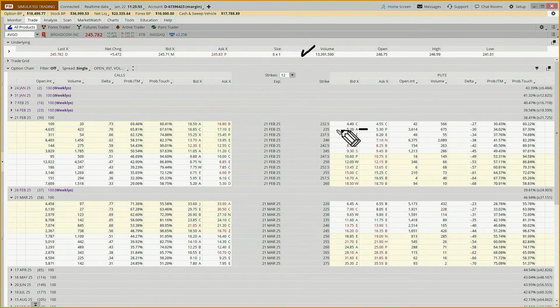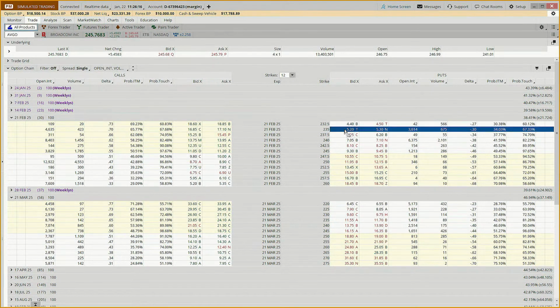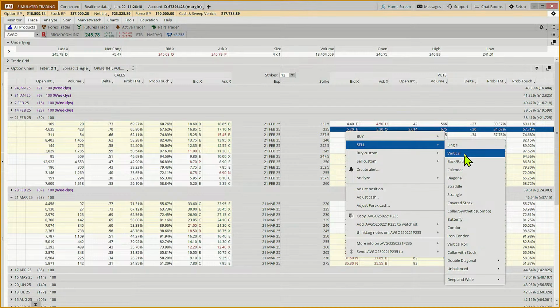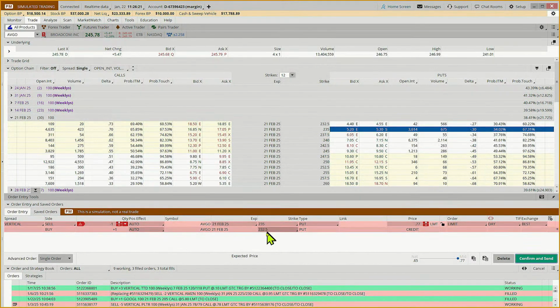Do we have a tight bid-ask spread? Check. Do we have lots of open interest, at least 20 times the number of contracts we're planning to trade? Check. 3,000, we're probably going to do 1 or 2 contracts. So we're good to go on all of those things. So then what question remains is, are we getting enough premium for it to be worth our while? So we're going to come to our 235 and we're selling this vertical. And if we're willing to do a $5 wide spread at 235 and 230, we'd be paid $1.45.